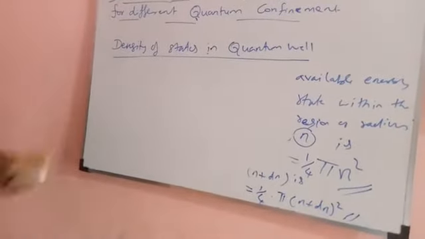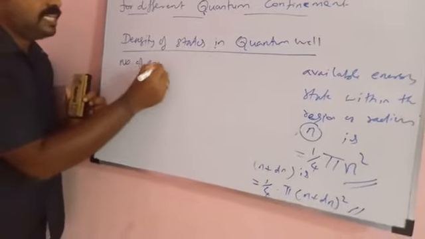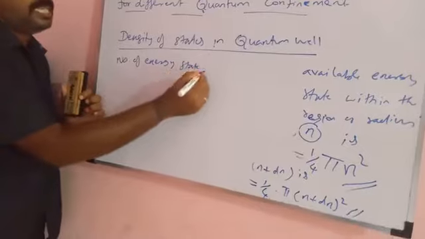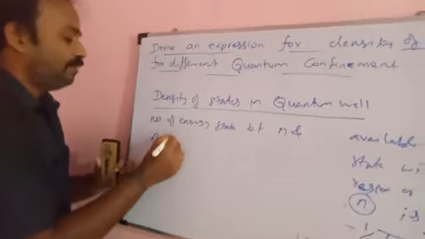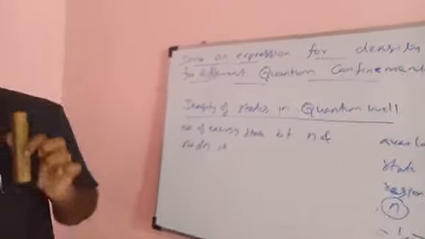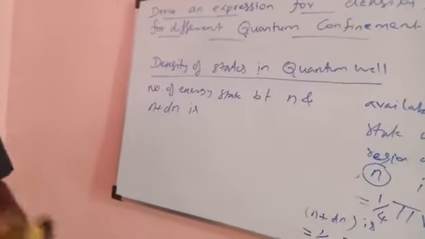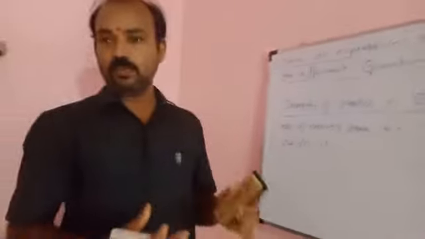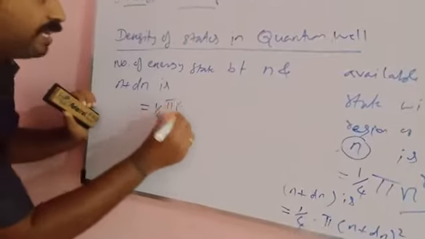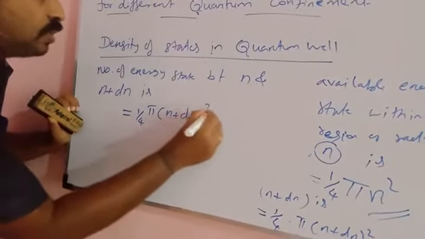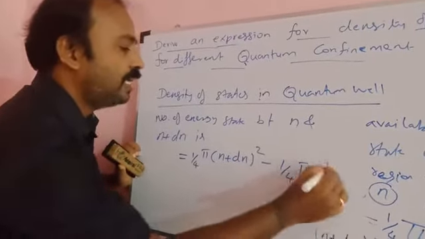That means the number of energy states between n and n plus dn is the number of available energy states between them, which is found by this: 1 by 4 pi into (n plus dn) the whole squared minus 1 by 4 pi into n the whole squared.